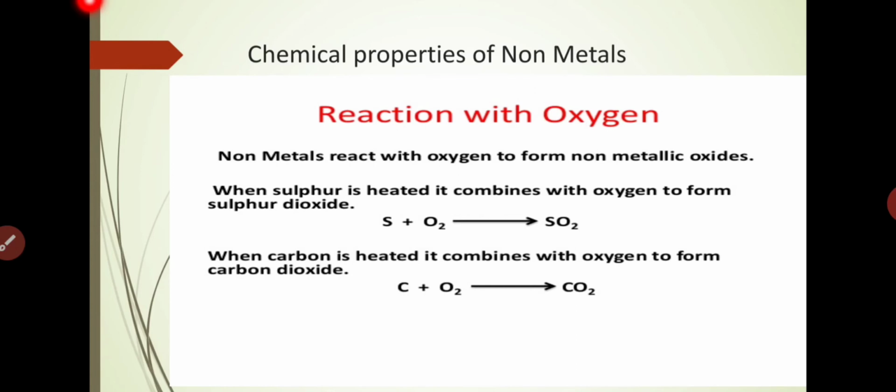See the example: when sulfur is heated, it combines with oxygen to form sulfur dioxide. S, that is sulfur, when it is heated in air and combines with oxygen, forms sulfur dioxide. So sulfur is a non-metal, and when it reacts with oxygen it forms a non-metallic oxide. When carbon is heated in air, it combines with oxygen and also forms carbon dioxide. C plus O2 gives CO2.